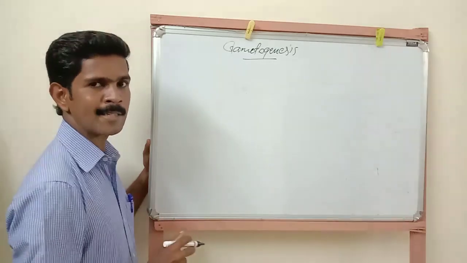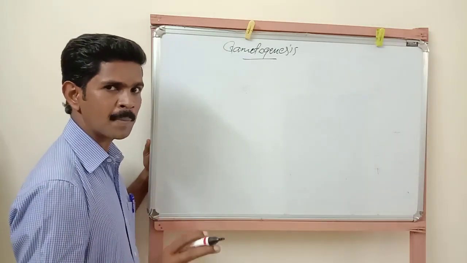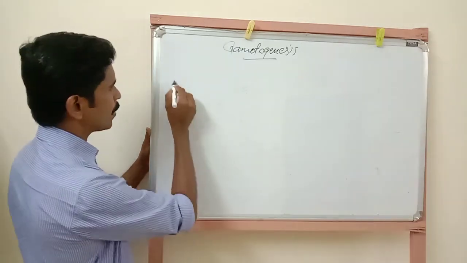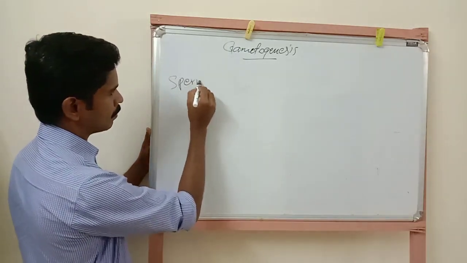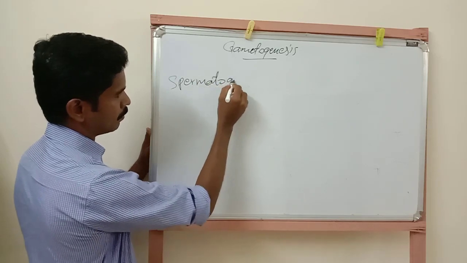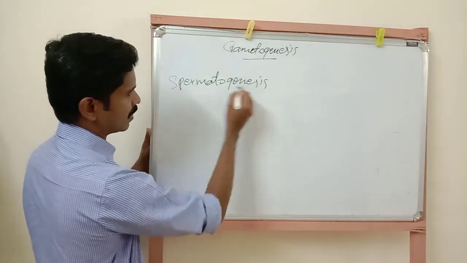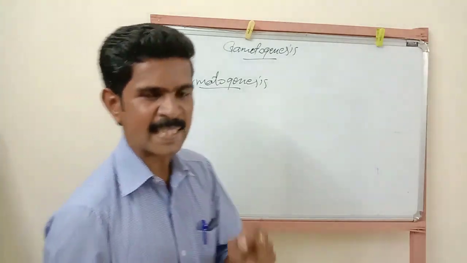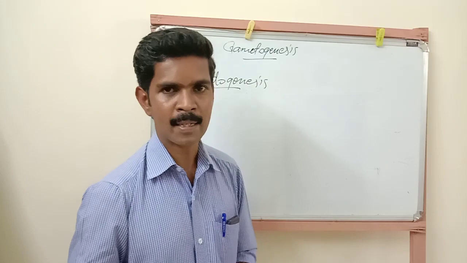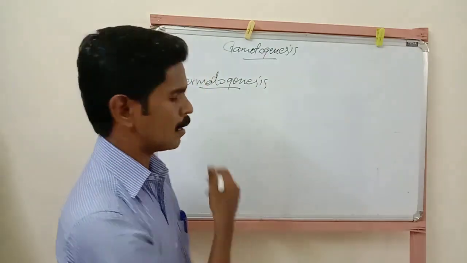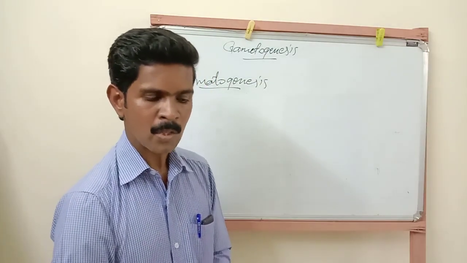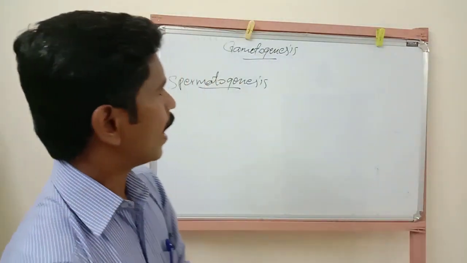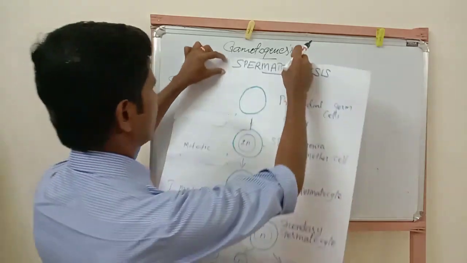So now I am going to explain the process of formation of sperm. The process of formation of sperm is called spermatogenesis. So the process of formation of sperm inside the testis of the male reproductive system is called spermatogenesis. Understand? By using a chart, I will explain this spermatogenesis process.